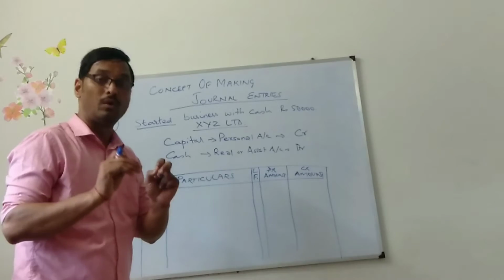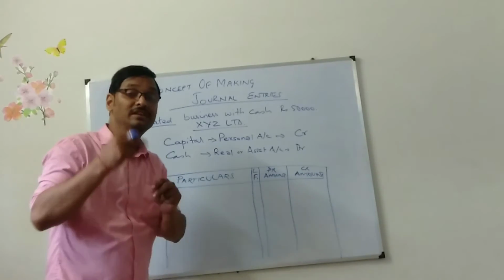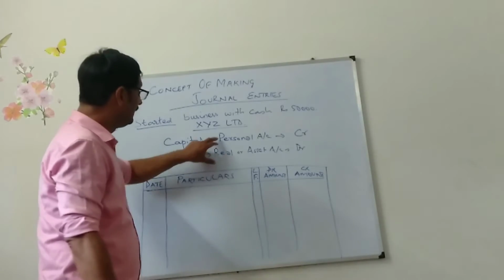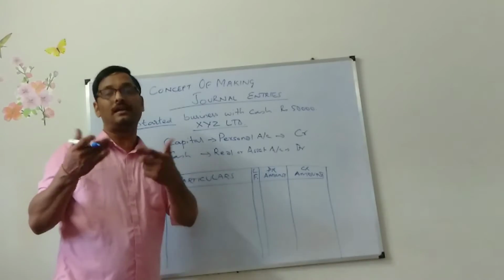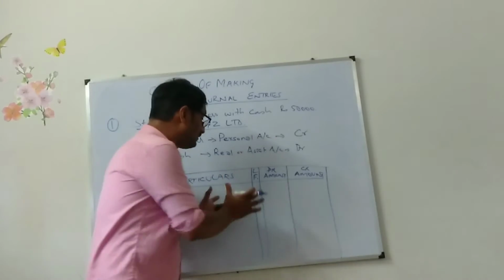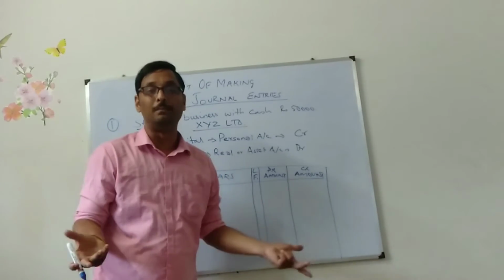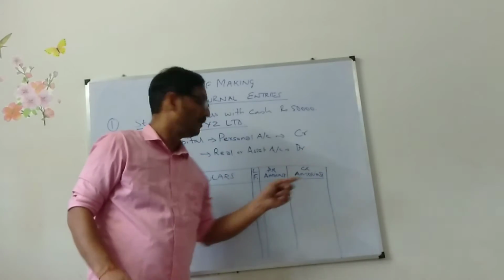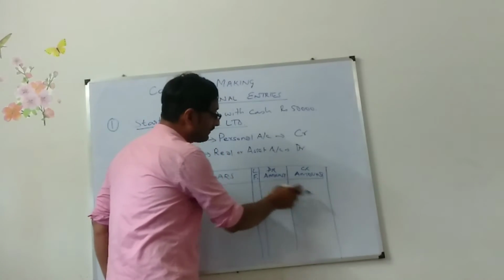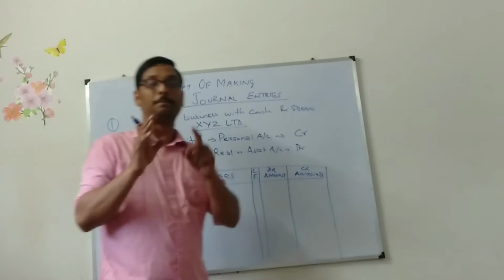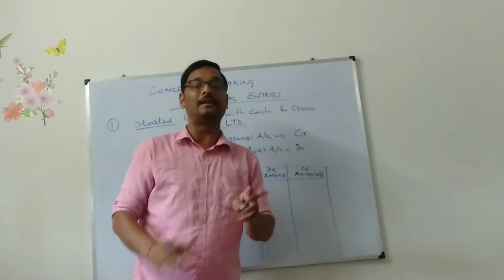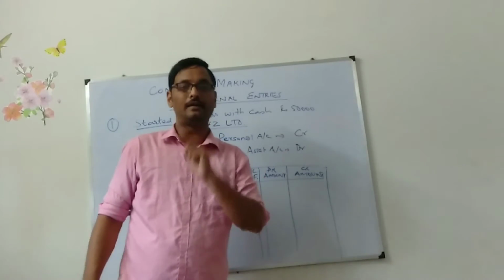I am making you understand what each column means. Date means on which date that transaction took place, and I have to give the date. Particulars: these things you need to write here, and you have to give a narration also. LF means ledger folio. This is the journal; folio means page number, the page number in the ledger, which you need to give here. Debit amount, credit amount: both sides have to be equal. The totals of both sides of the journal will always be equal. If they are not matching, that means you have made some mistake.